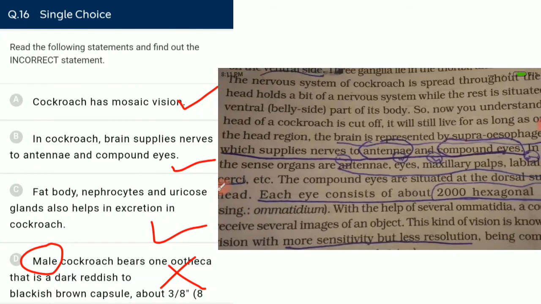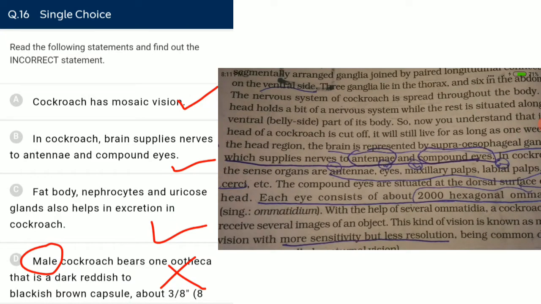The brain is represented by the supraesophageal ganglia and the two solid nerve cords. The solid nerve cords that are ventral in the case of non-chordates originate from the subesophageal ganglia. And the supraesophageal ganglia represents the brain of the cockroach, which supplies nerves to the antenna and the eye. That is our statement 2, which is correct.